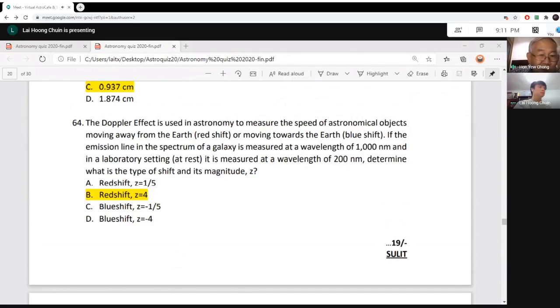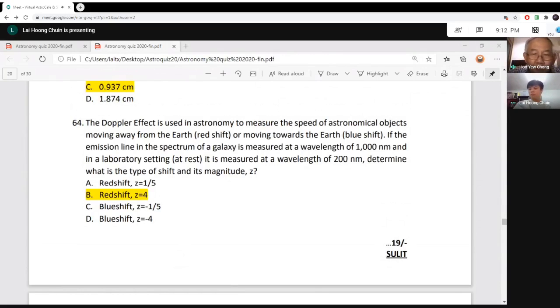You will put D, minus 4. So in conventional term, plus 4 means redshift. Minus 4 means blue shift. So if we put minus 4 is wrong. It should be plus 4. Right? So the answer is B, redshift.